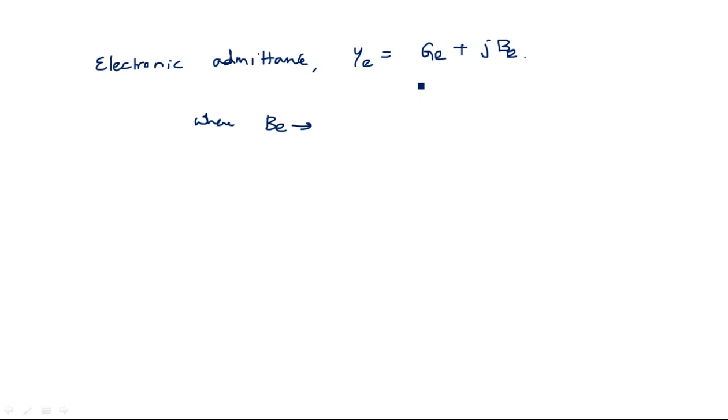GE we already know is the real part of the total conductance of this reflex klystron equivalent circuit, and BE is nothing but a phase constant. You can write it as BE or beta E, no problem. Phase constant with respect to the electronic admittance.